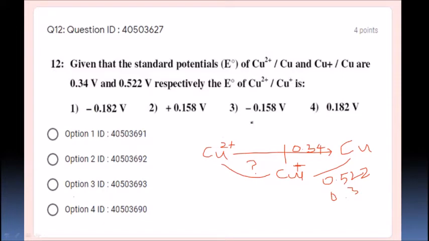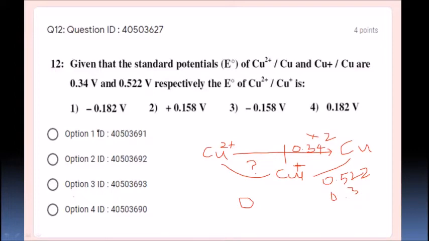So it is going to have 2 electrons like this. It is not straightaway. You have to do it like this: 0.34. Since 2 electrons are involved, 0.34 into 2 is going to give 0.68. Then remove this 1 into 0.522. You are going to get 0.158. That means option number 2 is the correct option, students.